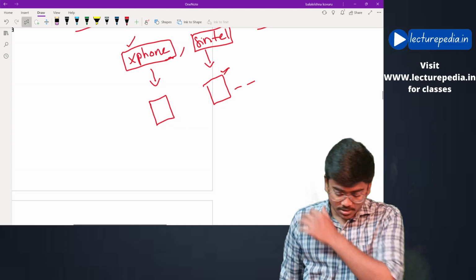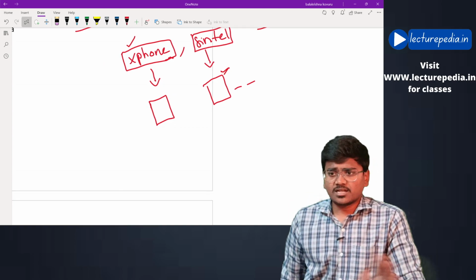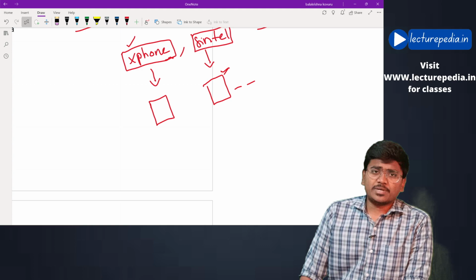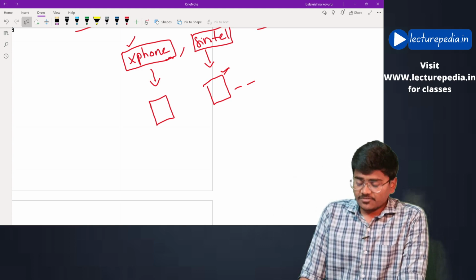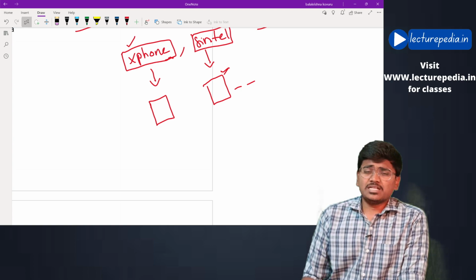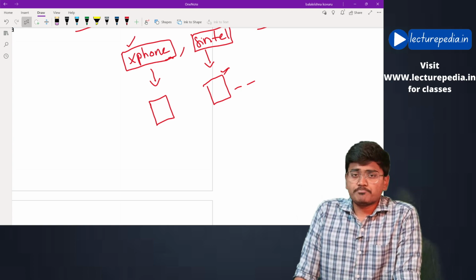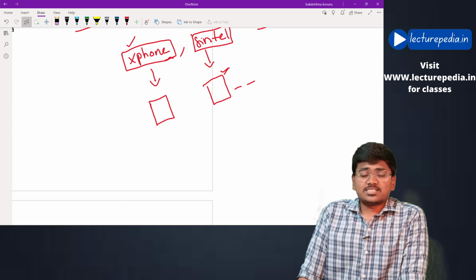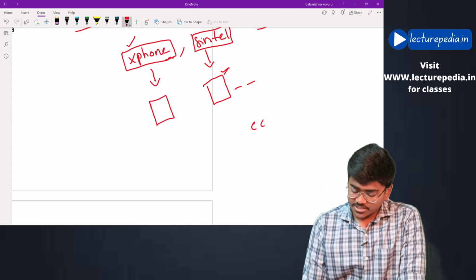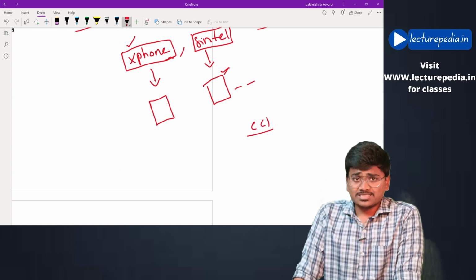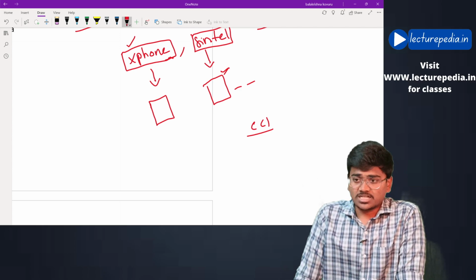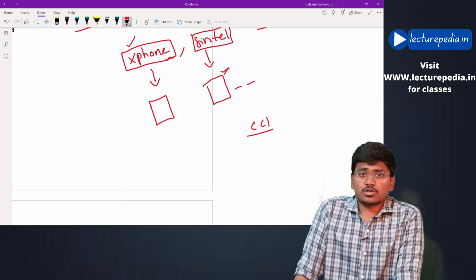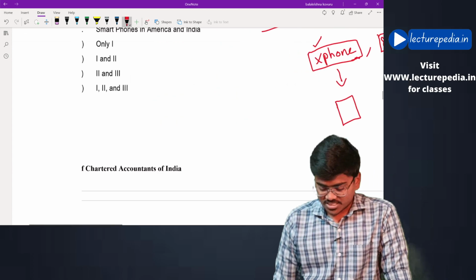And there is a particular lady in the case study. She purchases the iPhone from one of these people, and after purchasing, she finds that there are many restrictions in the iPhone. She files a complaint with the Competition Commission of India against Maple and these two, Xphone and Sintel. This is the background of the case study. Now we will see the questions.